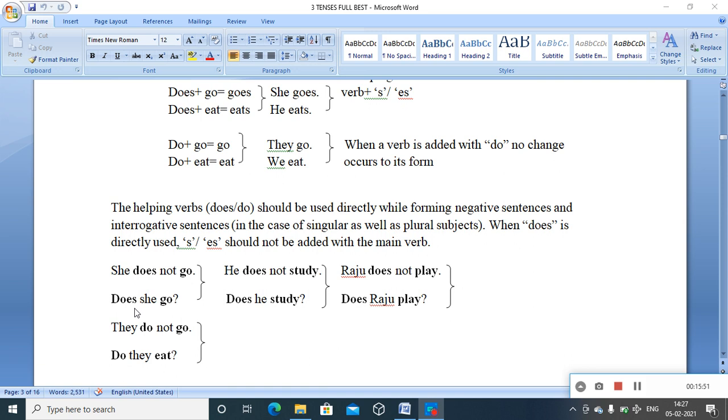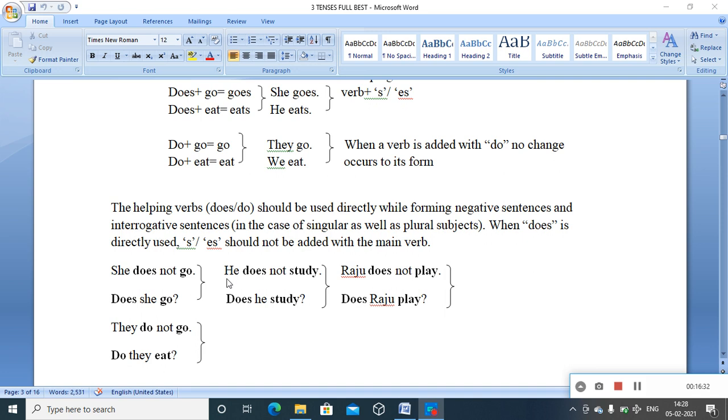So we come across affirmative sentence, negative sentence, that's positive sentence and negative sentence, and a question also. You have to ask in this particular tense. You get an affirmation, like a person does something, so you have to ask the question, does she go? So when does is directly used, you do not have to add S or ES again with the main verb go or eat or run, sing, whichever it may be. Another example: he studies, he does plus study, he studies.